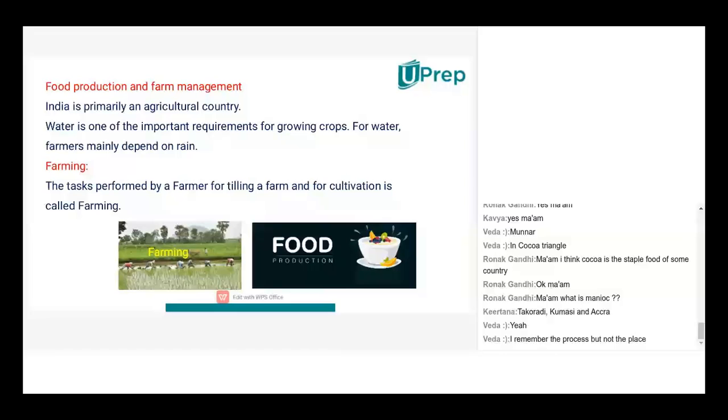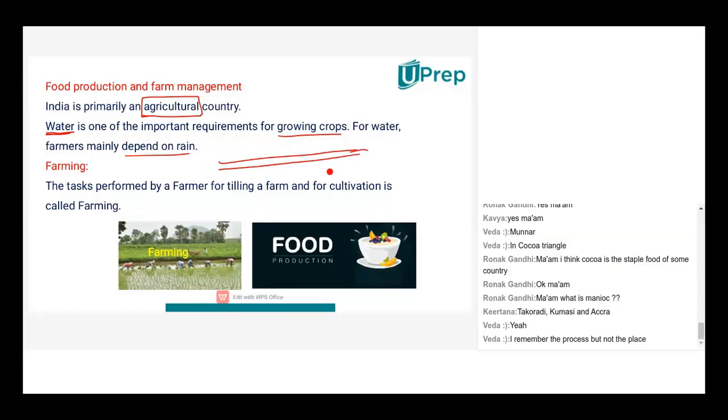right? India, as all of you know, primarily is an agricultural country. A lot of our commerce comes from agriculture, right? So wherever there is agriculture, water would be very, very important because it is important for growing the crops, right? And mainly the farmers are dependent on rain because just imagine acres and acres and acres of land, a few kilometers of land. How far can you put in pipes and do watering of all the field?